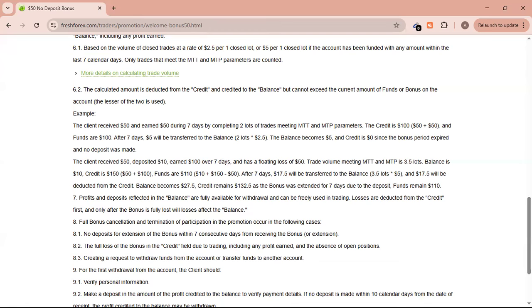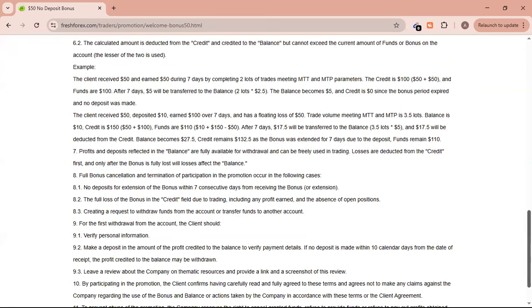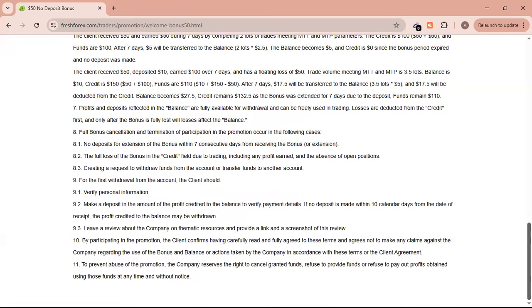We need to read through every single thing before we can understand clearly, but I'm just trying to get the withdrawal part. For the first withdrawal from the account, the client should verify personal information. This part is very important. You have to verify personal information before you can do any withdrawal. Make a deposit in the amount of the profit credited to the balance to verify payment details.